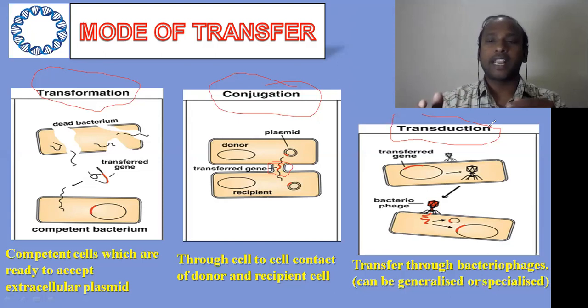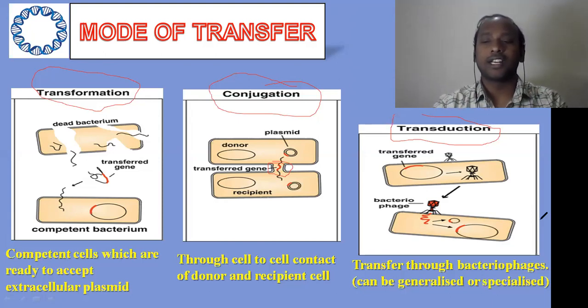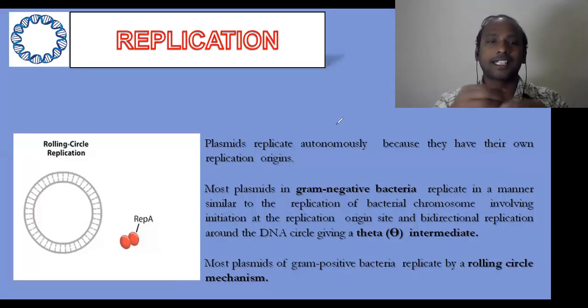There are two mechanisms present in transduction: generalized transduction and specialized transduction, right? This you should remember. So these are all three different modes available for the plasmid to transfer from one bacteria to another bacteria. Right, now coming to the replication. The replication of plasmid, we generally call this on.